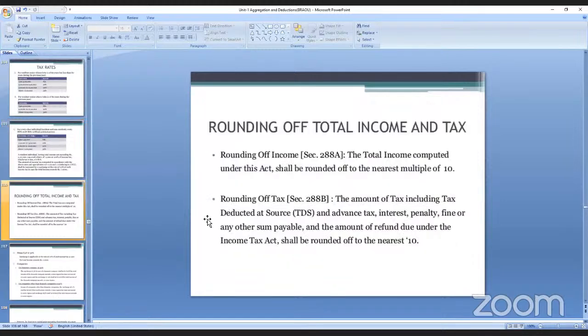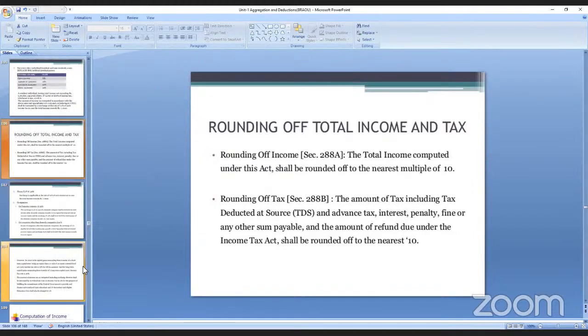See here, rounding of total income and tax. Suppose you are getting 2,55,009 rupees, then you can make it round. If it is 2,49,010 paisa, then you can add that 1 rupee, the nearest number of 10. So this is the rounding of income, and rounding of tax also whenever you are paying the amount.